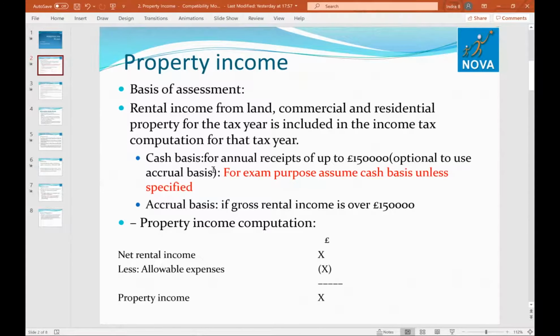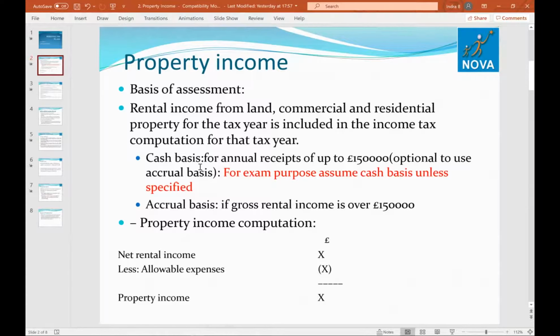Cash basis for annual receipts of up to 150,000, and it is optional to use the accrual basis. For exam purposes, assume cash basis unless specified. So this rental income is charged on a cash basis. If you do not receive the income, then you do not add that in the income tax return. But cash basis is only up to 150,000.